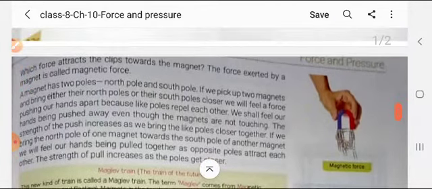A magnet has two poles, north pole and south pole. If we pick up the magnet and bring either the north or south pole closer to any magnetic substance, it will attract on both poles. But if we bring two similar poles of magnets toward each other, instead of attracting they will repel each other.